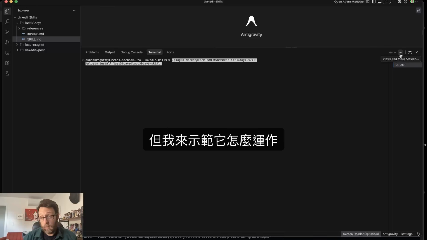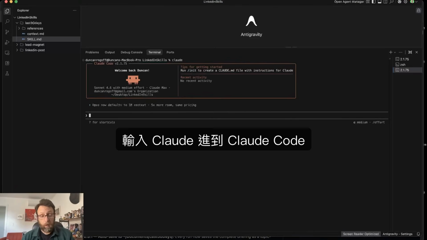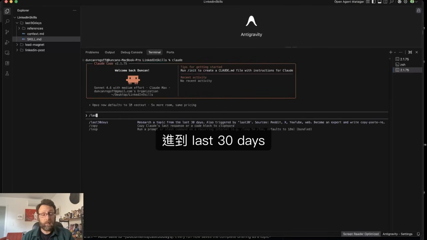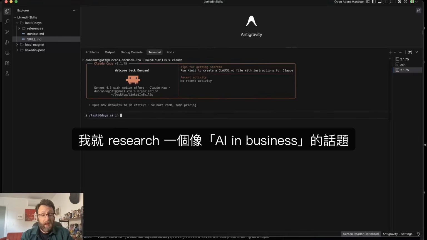But let me show you how it works. So I'm going to open up a new terminal. I'm going to type in Claude to get into Claude Code. So all we have to do here is type in last and go into last 30 days, and it's going to research a topic from the last 30 days. I'm just going to research a topic like AI in business.